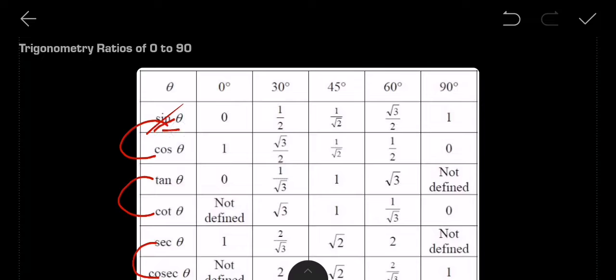For sine, 0 degrees is 0, 30 is 1 by 2, 45 is 1 upon root 2, 60 is root 3 upon 2, and 90 is 1. If you look here, at 45 degrees the values of sine, cos, tan, cot, sec and cosec correspond to each other, like sine and cos, or you can say they are the same.